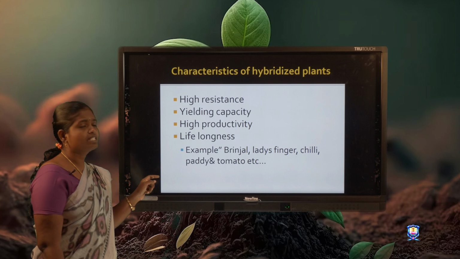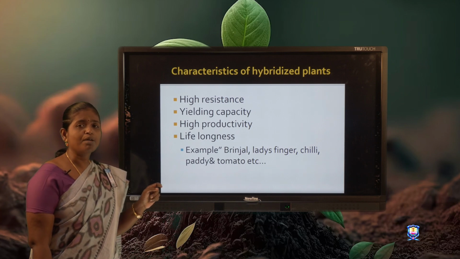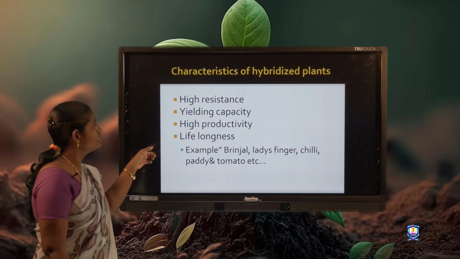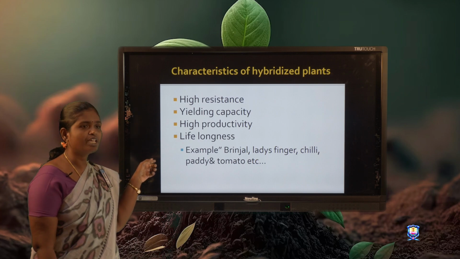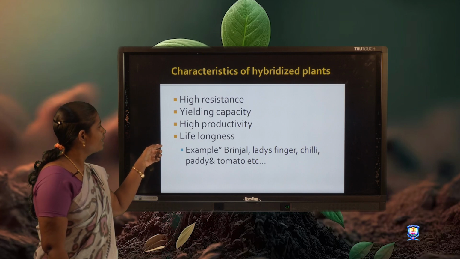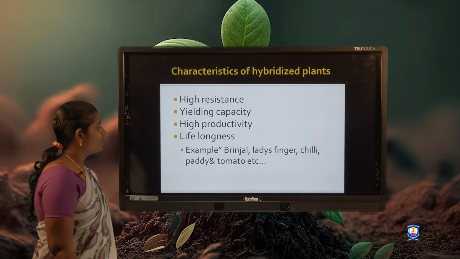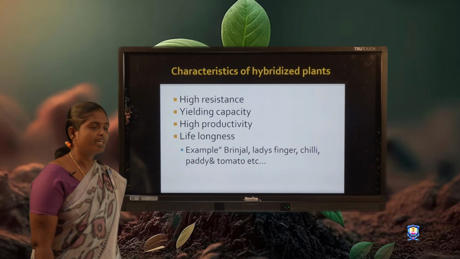These are the characteristics of hybridized plants. The hybridized plants will have these special characters: disease resistance, high yielding capacity, high productivity, and longevity. Examples: brinjal, lady's finger, chili, paddy and tomato.